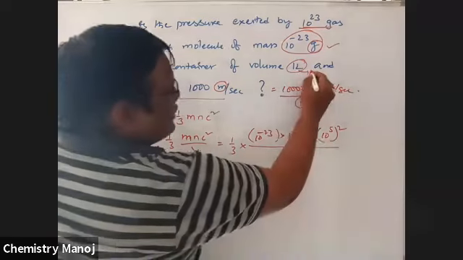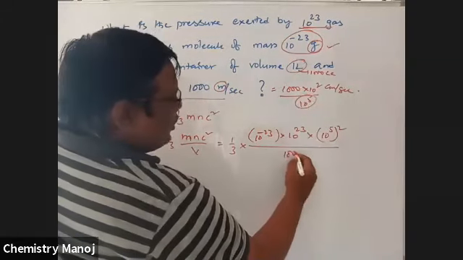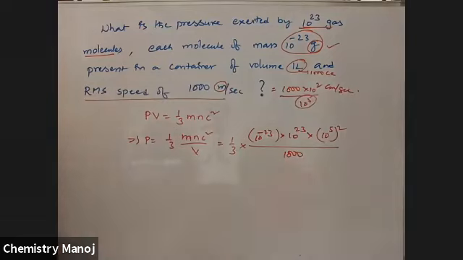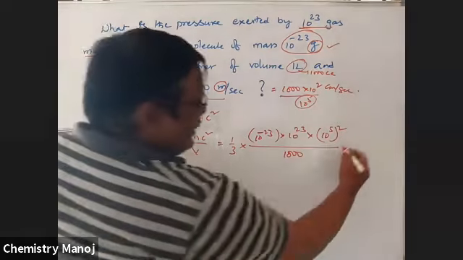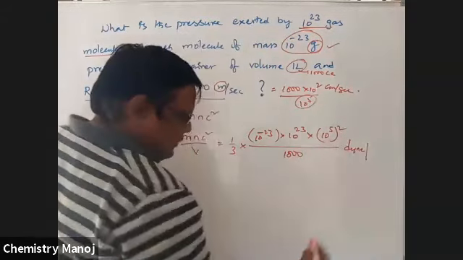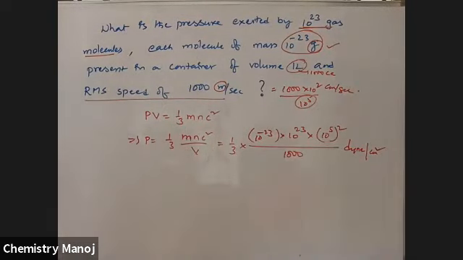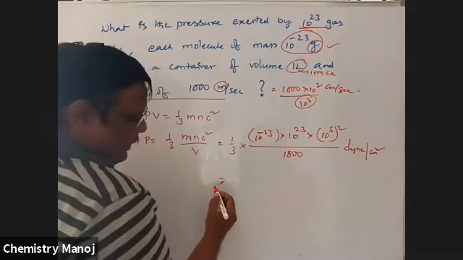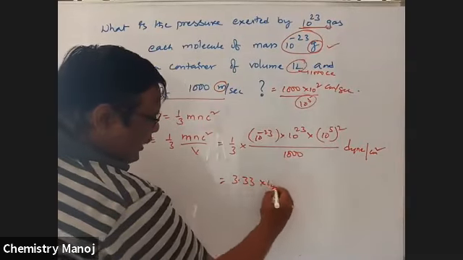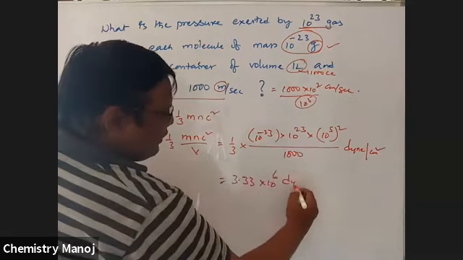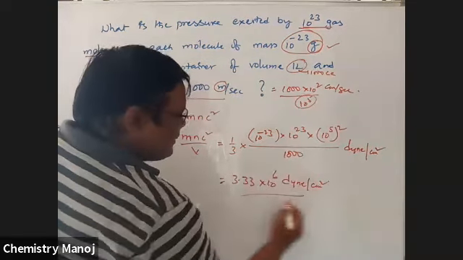1 liter is equal to 1000 cc. So all these are in the CGS system. In the CGS system, the unit is dyne per centimeter square, and in the MKS system it is Newton per meter square. Here I am going to use all CGS system values. So after calculation, finally, it is equal to 3.33 into 10 power 6 dyne per centimeter square, which is the answer.